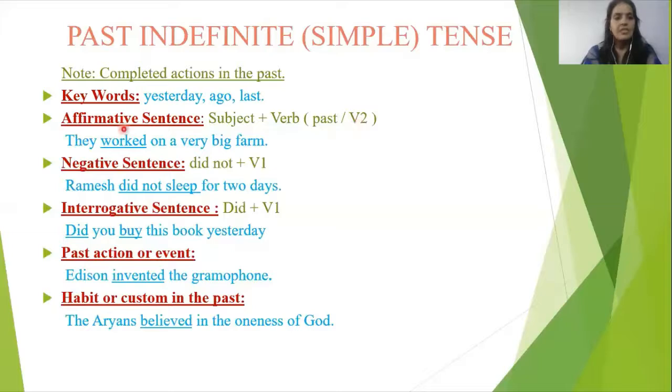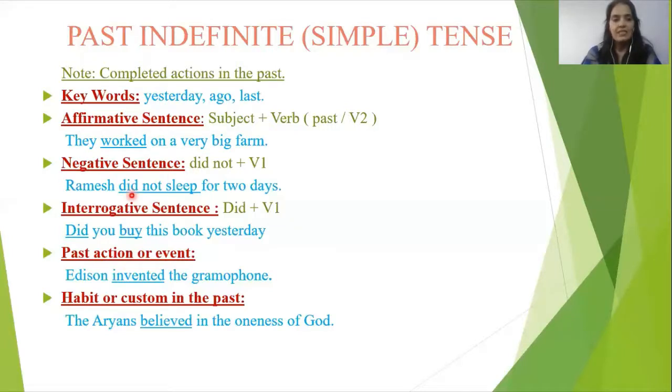As you can see, they worked on a very big farm. They worked. Second form of the verb. If the sentence is negative, as I told you in the previous meeting, each and every tense has its own helping verbs. Here, the helping verb is did.